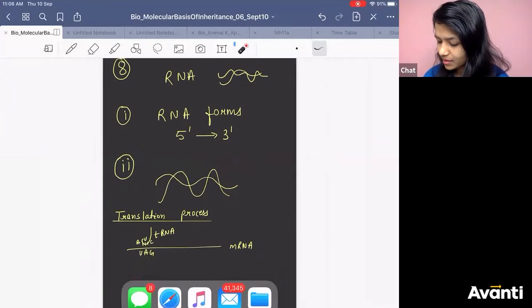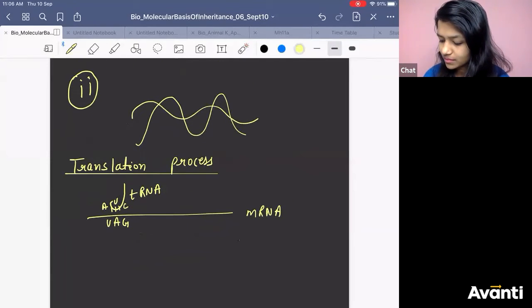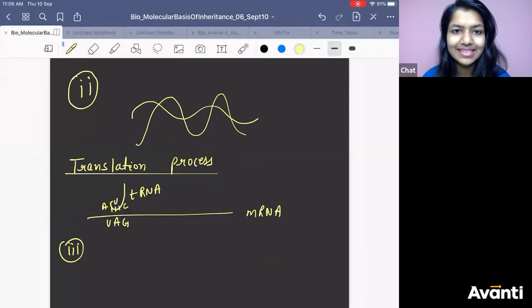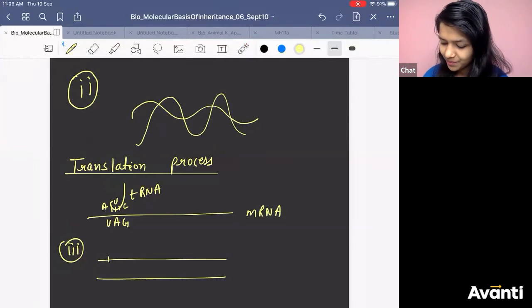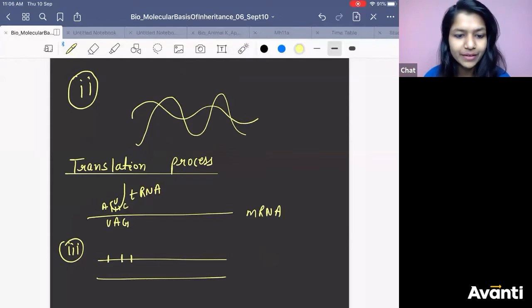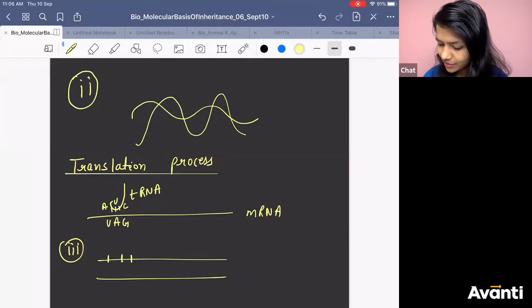The third important reason is, if you are making double-stranded RNA, this will have information, right? Let's say this is 5' to 3' RNA, and this is 3' to 5' RNA. This will have, let's say, AUG.